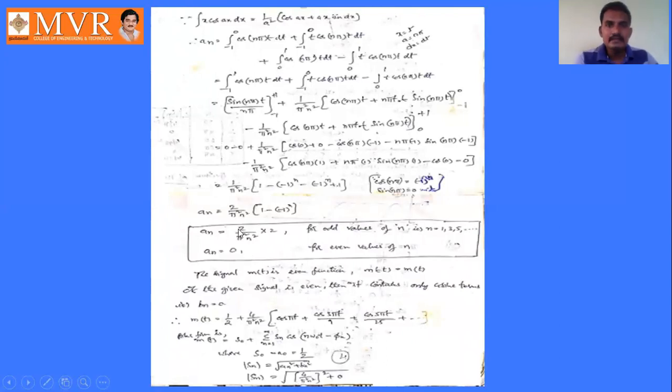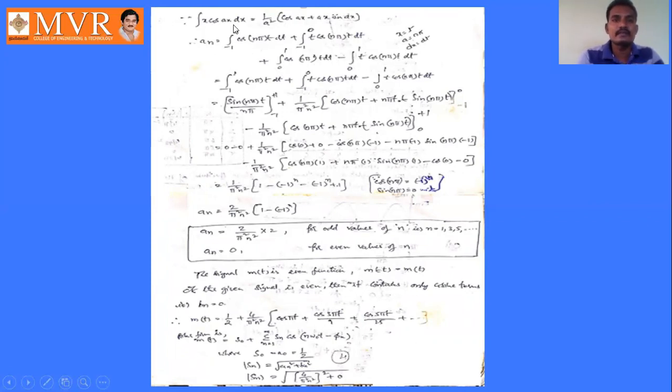In this manner we can expand this expression: minus 1 to 0 cos n pi t dt plus integral minus 1 to 0 t cos n pi t dt plus integral 0 to 1 cos n pi t dt minus integral 0 to 1 t cos n pi t dt.